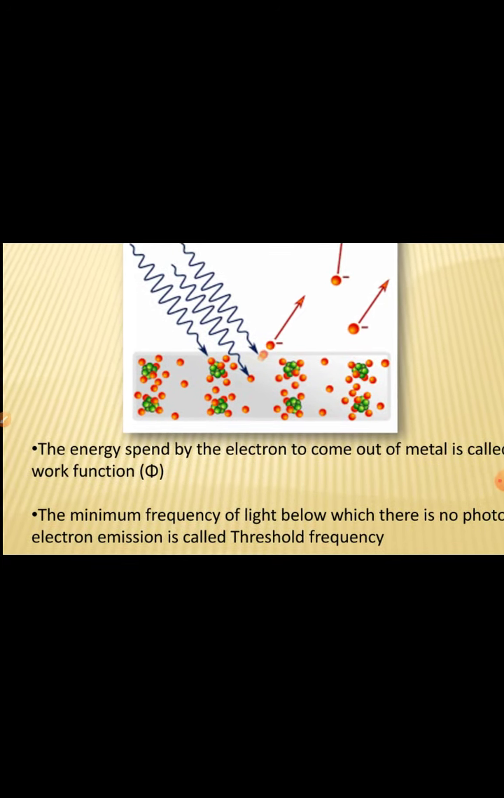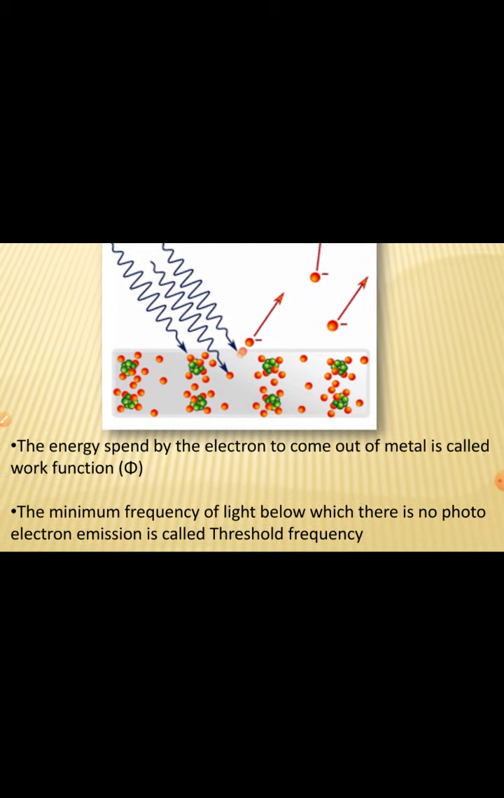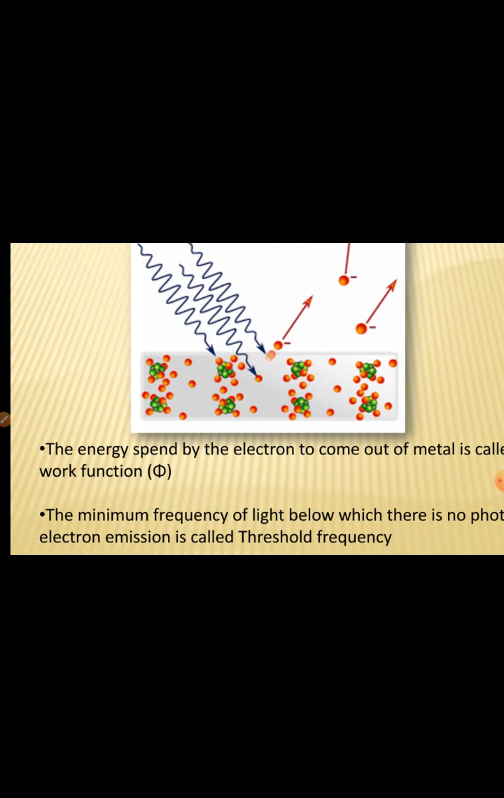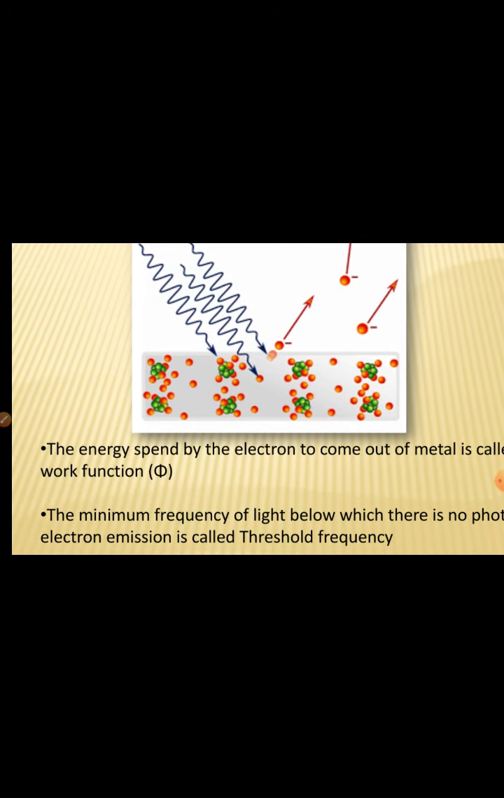The minimum frequency of light, in the last two lines you can see, the minimum frequency of light below which there is no photoelectron emission is called threshold frequency. It is the minimum frequency of light required to eject the electron, because to come out of the metal an electron requires energy. That energy is directly proportional to the frequency. If the frequency is less, energy is less, the electron cannot come out. If the frequency is more, energy is more, the electron can come out.